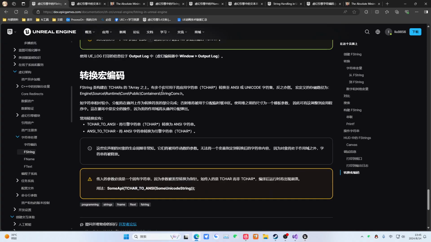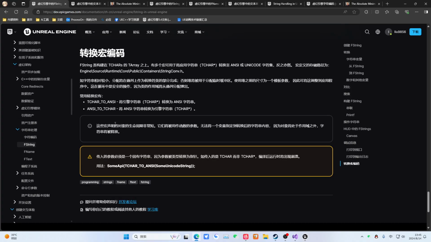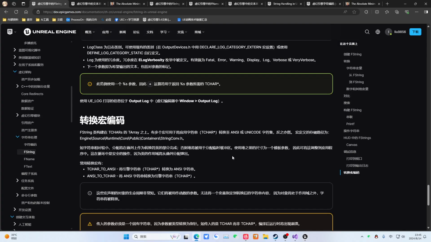Then similarly, this place can also be replaced by a percent s, and it must include an asterisk. Then this is a conversion code for this. You can convert its format. Then TCHAR_TO_UTF8 can be converted into a safe string, and UTF8_TO_TCHAR can convert a UTF8 string into a TCHAR. But pay attention to this sentence. You must pay attention to this sentence, because many people make this mistake. And note that some APIs require you to pass a fixed string, but if you pass TCHAR instead of char, then it might not match here. So there will be some issues here.